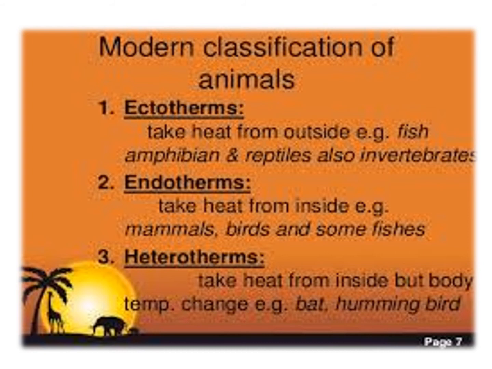Number 1 is ectotherms. Ectotherms take heat from the outside. Examples are fishes, amphibians, and reptiles, also invertebrates. Number 2 is endotherms. They take heat from inside. Endo means inside. Examples are mammals, birds, and some fishes. Number 3 is heterotherms. They take heat from the inside, but body temperature changes. Examples are bats and hummingbirds.